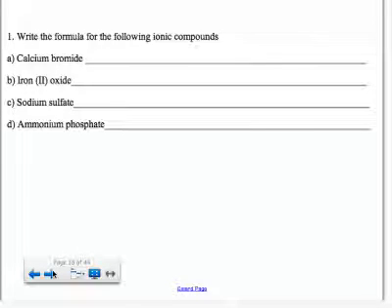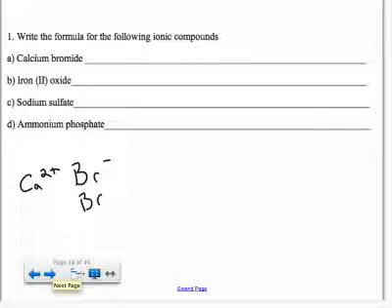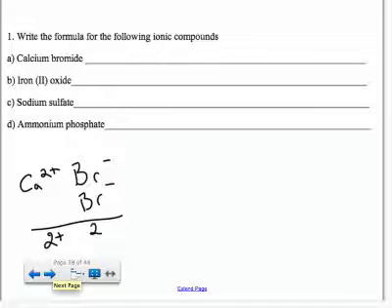We're going to do formulas for these compounds. So these are ionic compounds, which means we have to use the charges to figure out the ratio. So for the first one, you've got calcium, which is a +2. Again, if you don't know how to figure that out using the periodic table, you need to come talk to me and we'll go over that. Bromine is a -1. So it would take 2 bromines to add up to the charge of 1 calcium, +2, and now I've got -2 if I put 2 bromines together. So the formula is CaBr2.